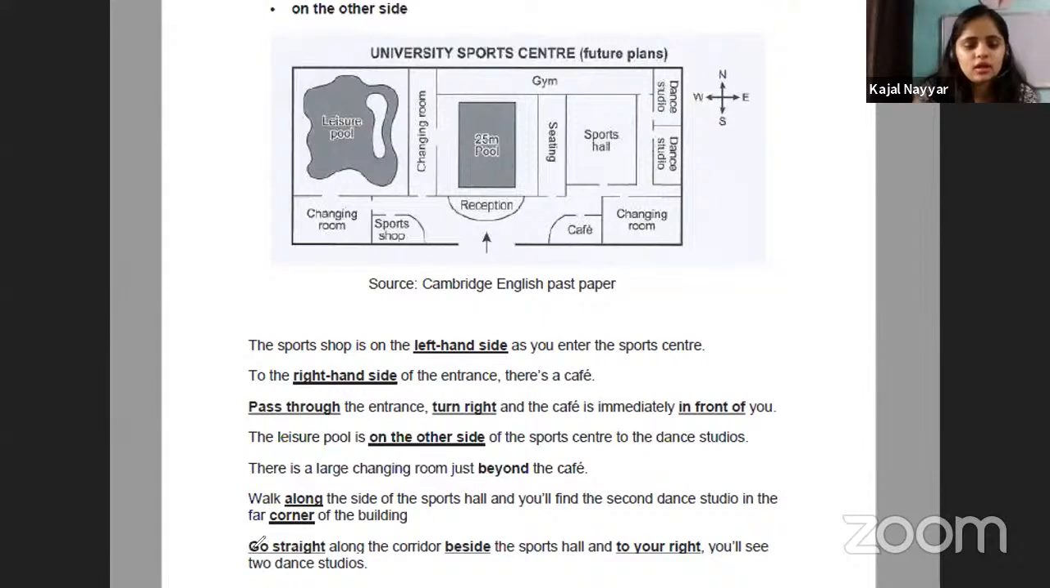Similarly, then they are saying go straight along the corridor beside the sports hall and go to your right, you will see two dance studios. This is also the same. They are saying go straight along the corridor beside the sports hall. What does the word beside mean? If this is the hall, beside it there will be two dance studios.